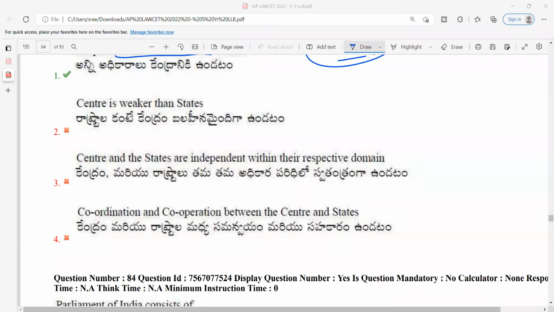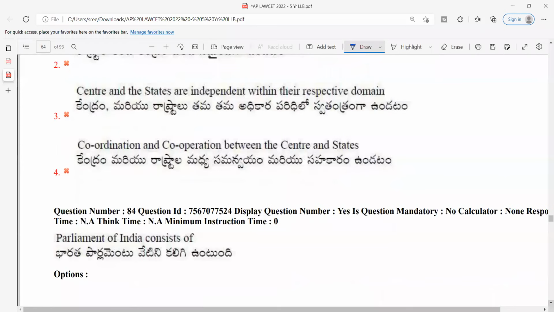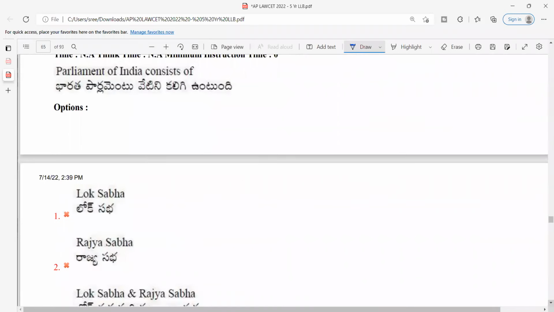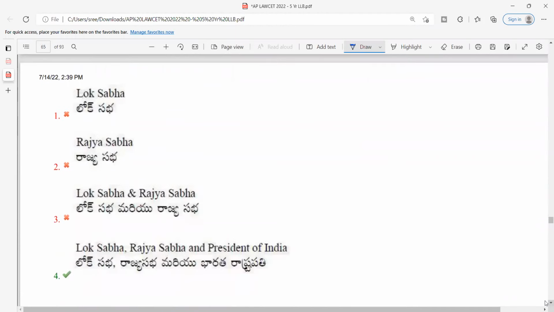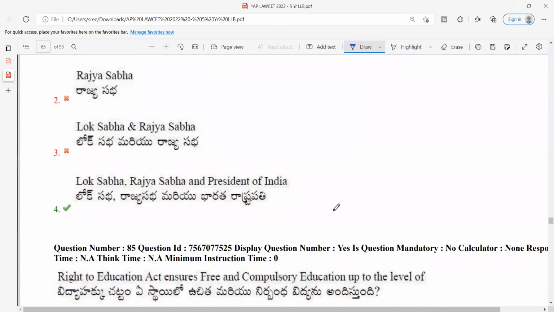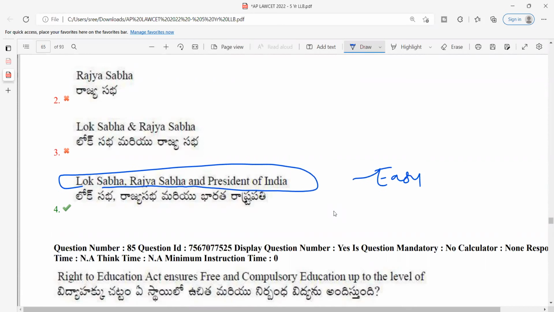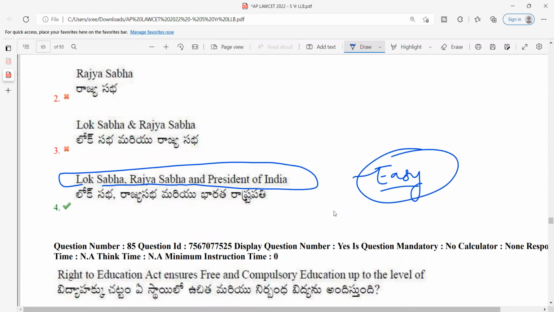Oh my gosh, it's not going down. Okay, look at this one. Parliament of India consists of, a very easy question. I have explained it twice or thrice in the same class. In the Parliament chapter, I told you many times: Lok Sabha, Rajya Sabha, and President. How would you rate this particular question? It is again an easy question. Very easy.